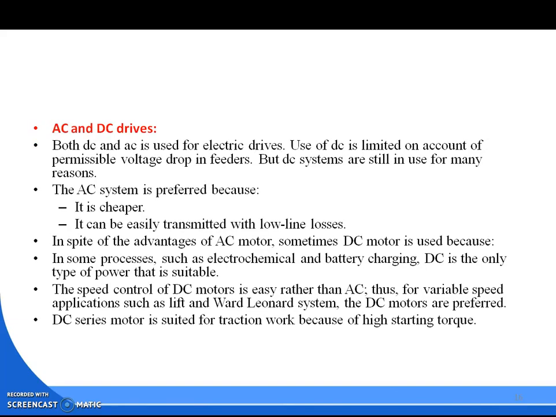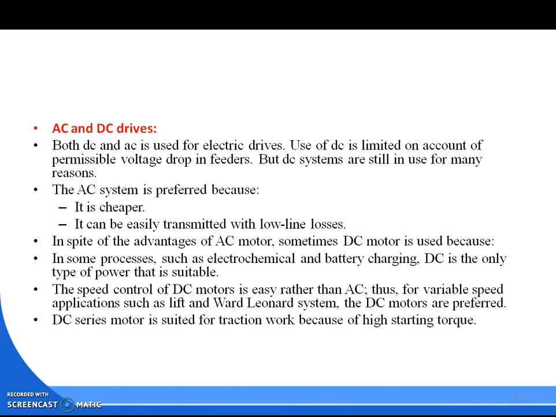And come to another topic, that is drives. I already told that in electrical there are two types of drives: one is AC, another is DC. Both DC and AC are used for electric drives. Use of DC is limited on account of permissible voltage drop in the feeder, but DC systems are still in use for many reasons. The AC system is preferred because it is cheaper.